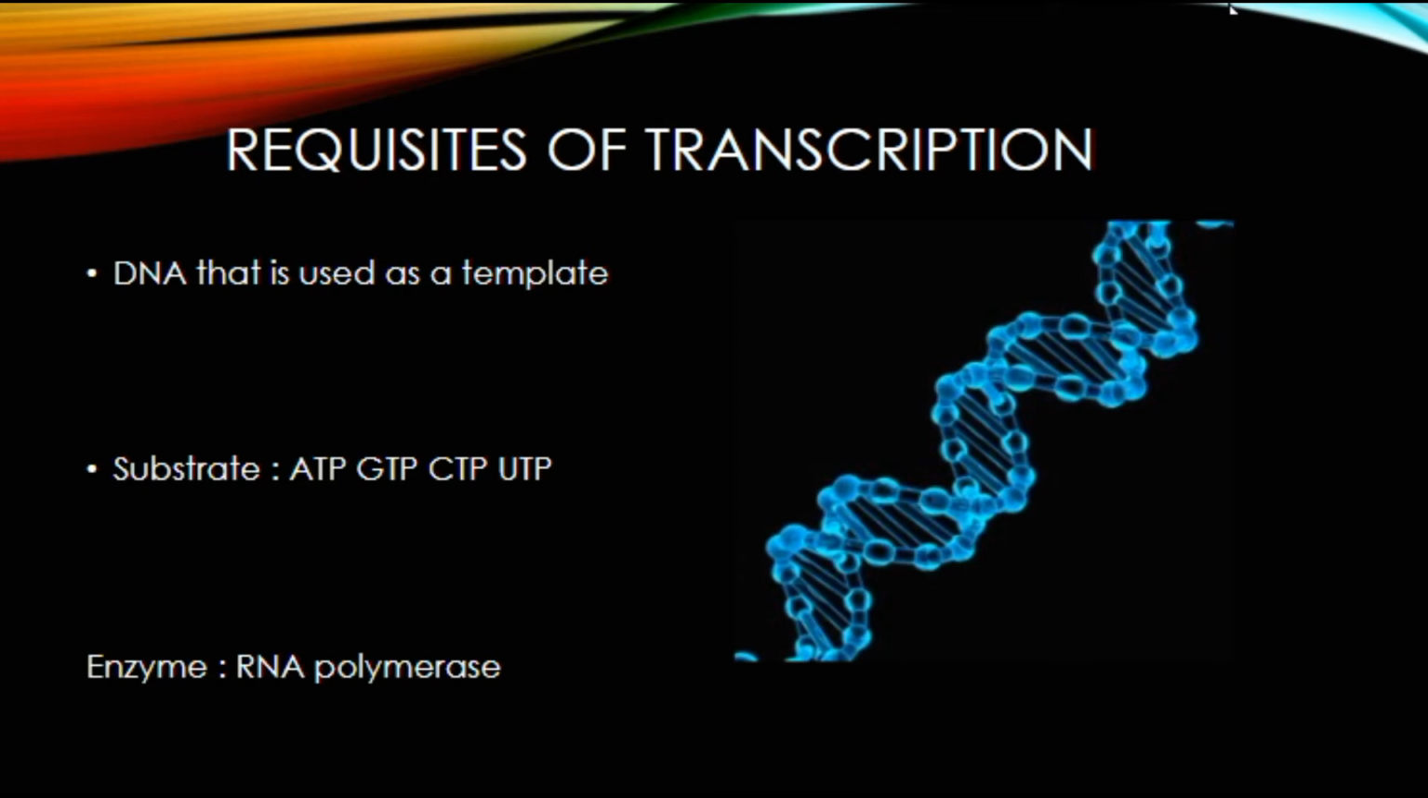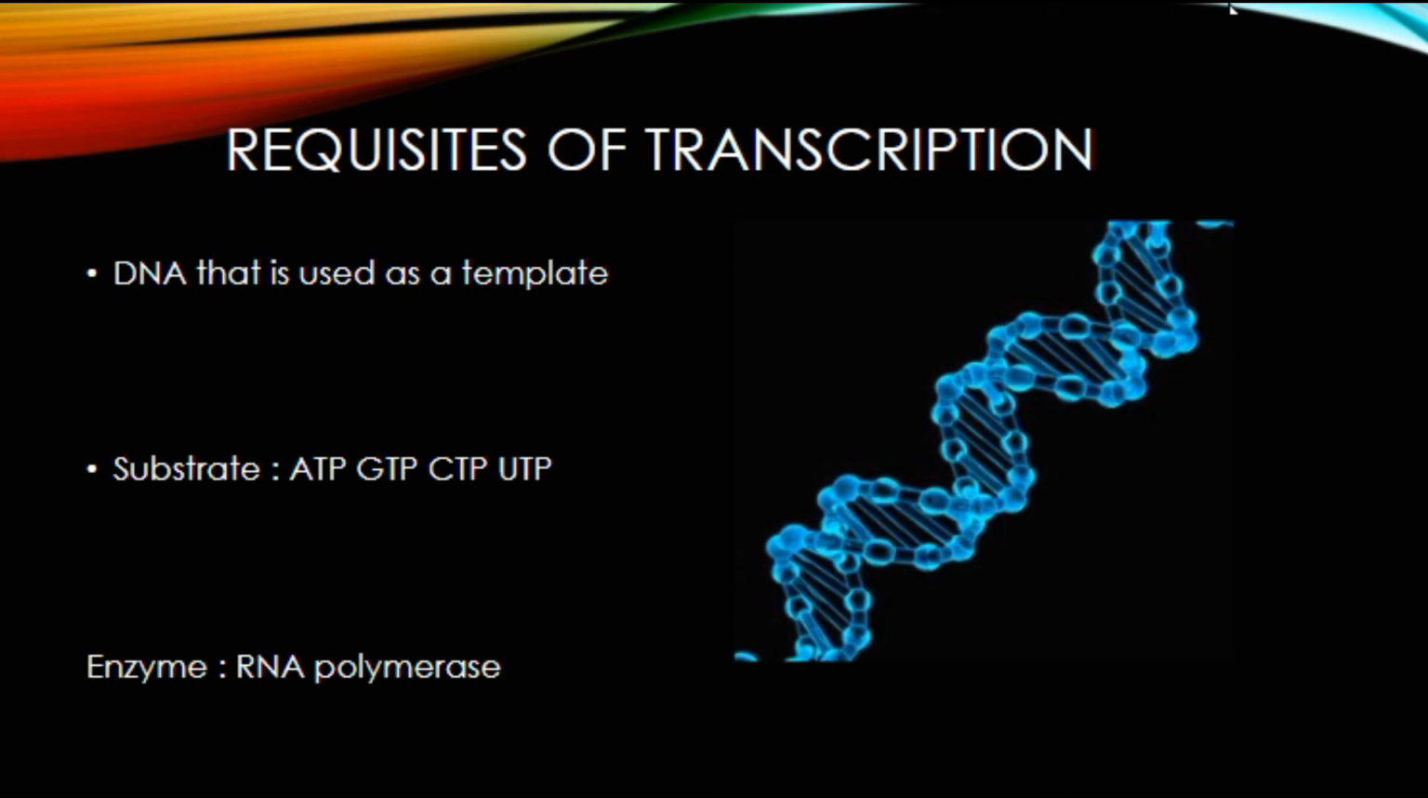And the second thing, substrates like ATP, GTP, CTP, and UTP. We have talked about nitrogenous bases in two groups. One is purines that are double-ringed, like adenine and guanine, and the second one is pyrimidines, which are single-ringed, like cytosine and uracil in RNA. And the last thing, the enzyme, RNA polymerase.